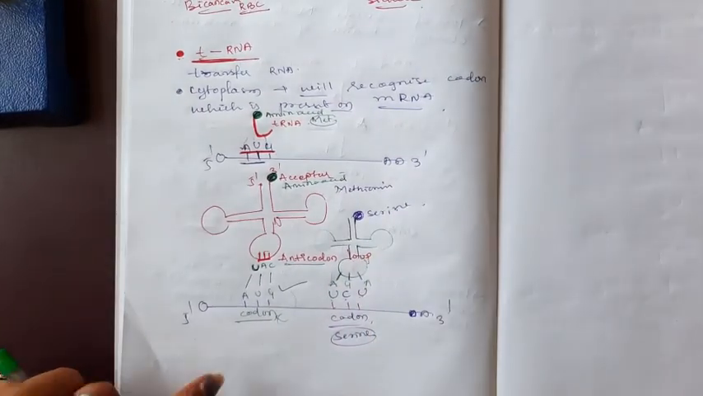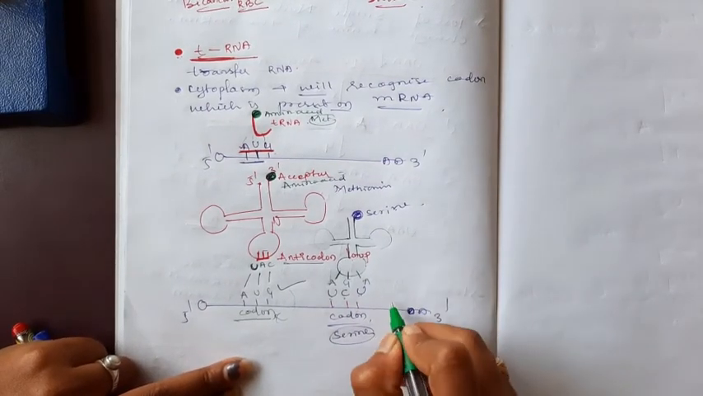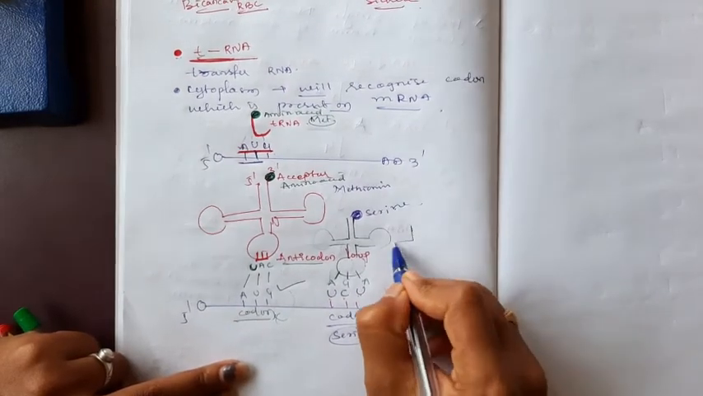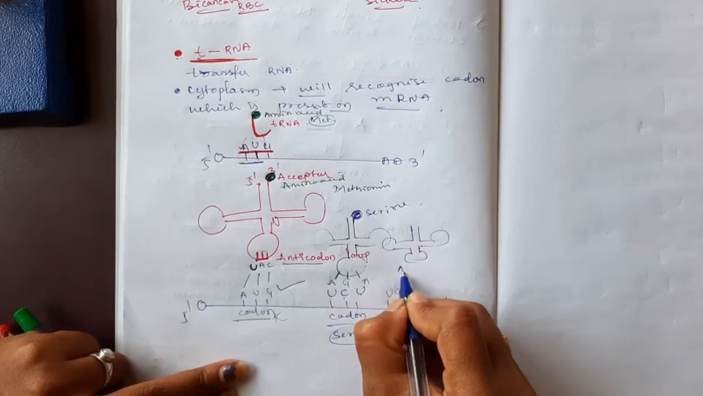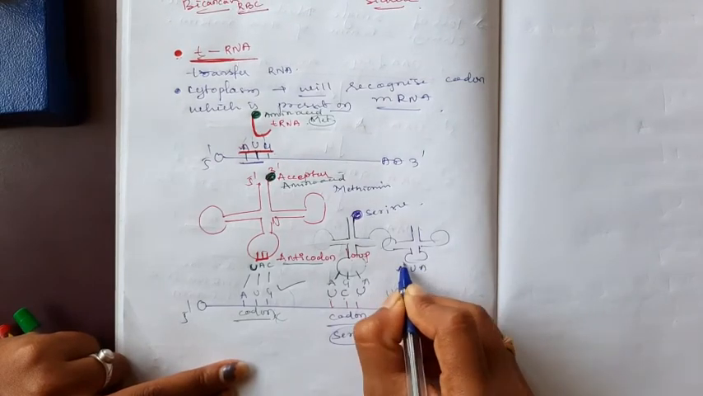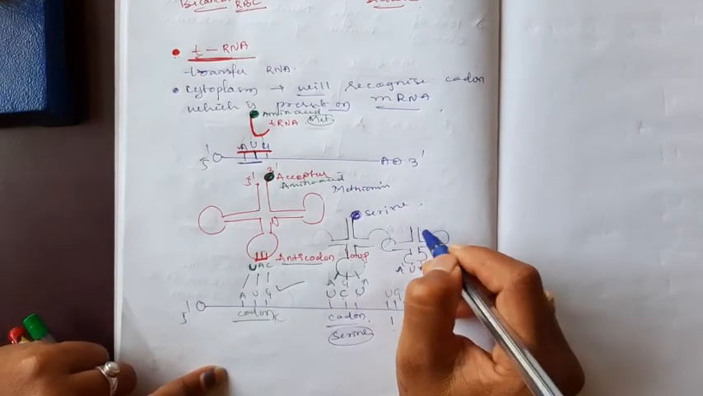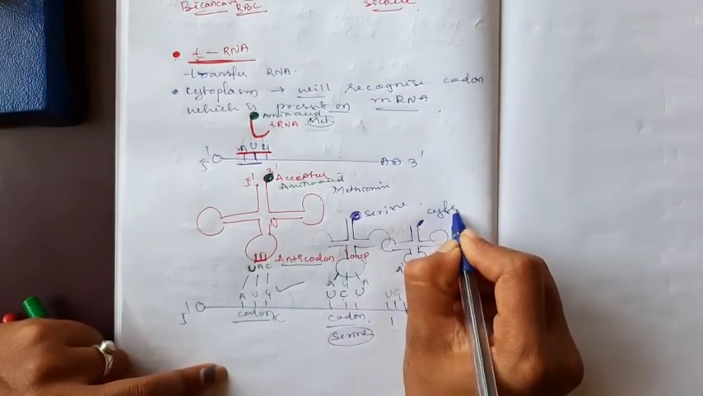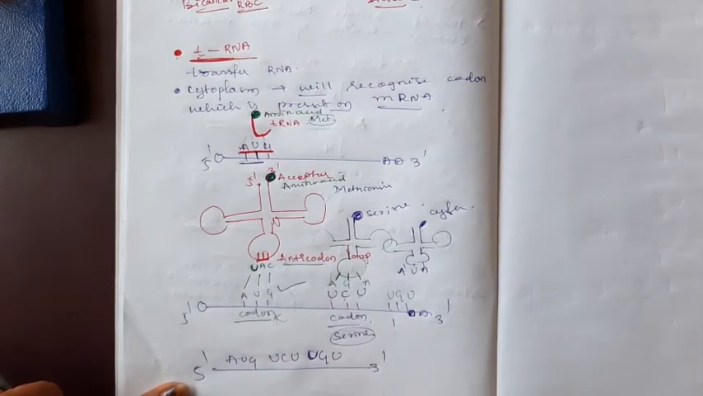Like that, the same thing. Let me take the next example. Suppose I take UGU. The tRNA which recognizes UGU must have the anticodon ACA. UGU codes for cysteine, which means this tRNA must be bound with cysteine. So the sequence AUG UCU UGU, this is the mRNA sequence.